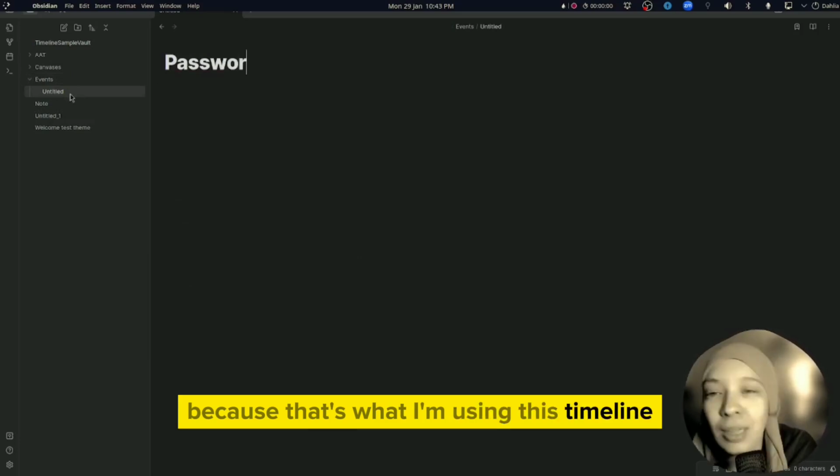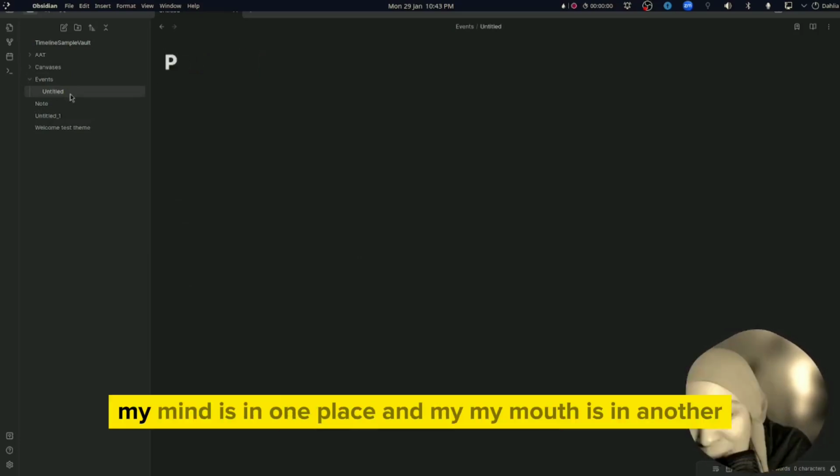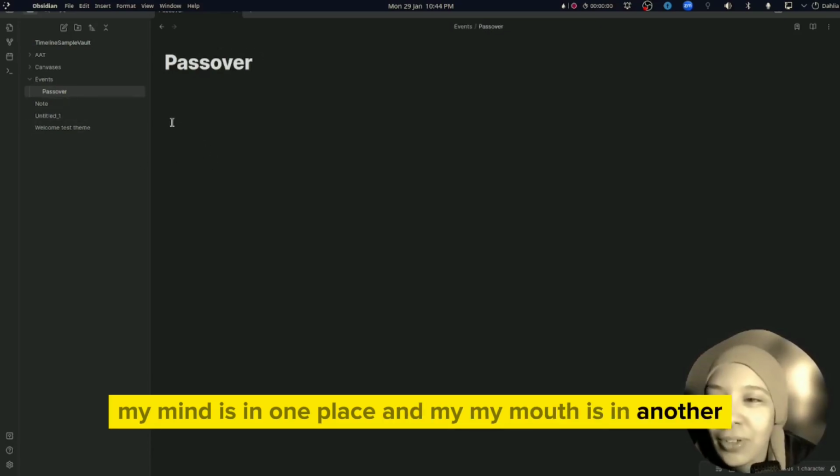This timeline plugin, not password. My mind is in one place and my mouth is in another.